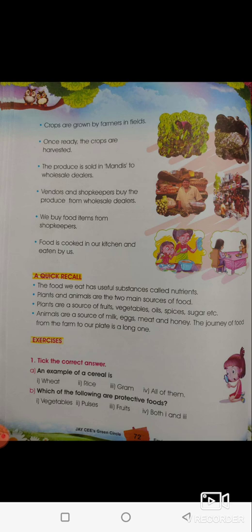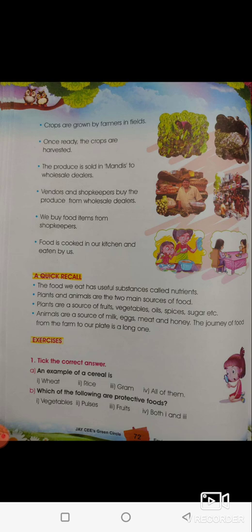Plants and animals are the two main sources of food we have seen. So we get food from plants and animals. Plants are a source of fruits and vegetables, oils, spices, sugar, etc. So from plants we get fruits, vegetables, oils, spices, sugar, etc. Whereas from animals we get milk, eggs, meat, and honey.